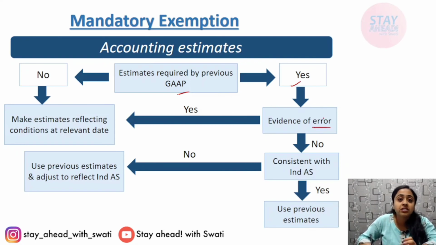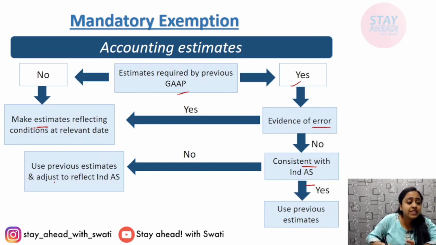If the errors persist, then you have to make a new estimate. Okay, if error is not there, it is error free, then see if it is consistent with the new Ind AS that you have to apply. If yes, then continue with the previous estimates. If it is not consistent with the Ind AS, then you have to use previous estimates and adjust according to the Ind AS.